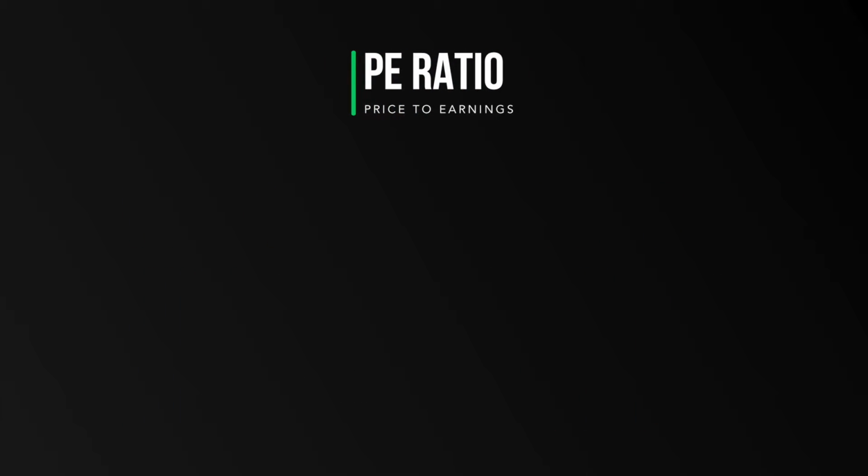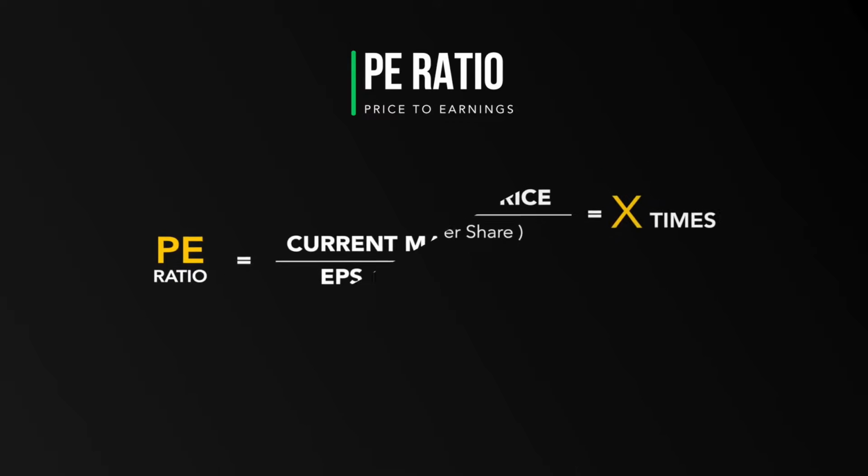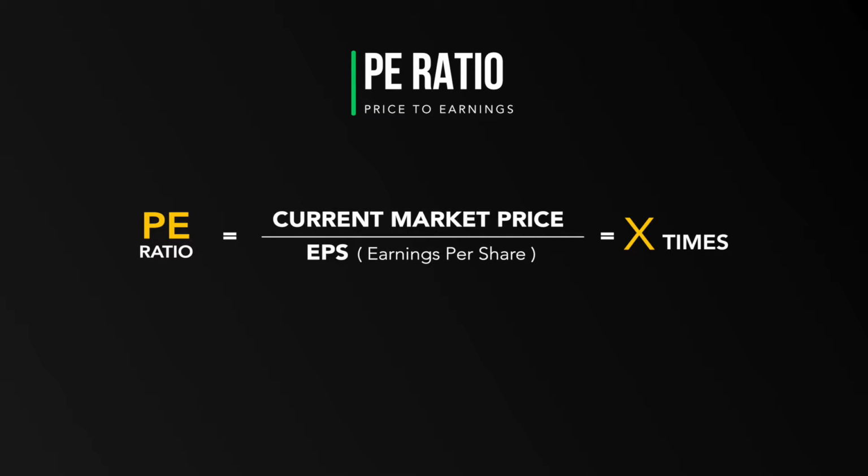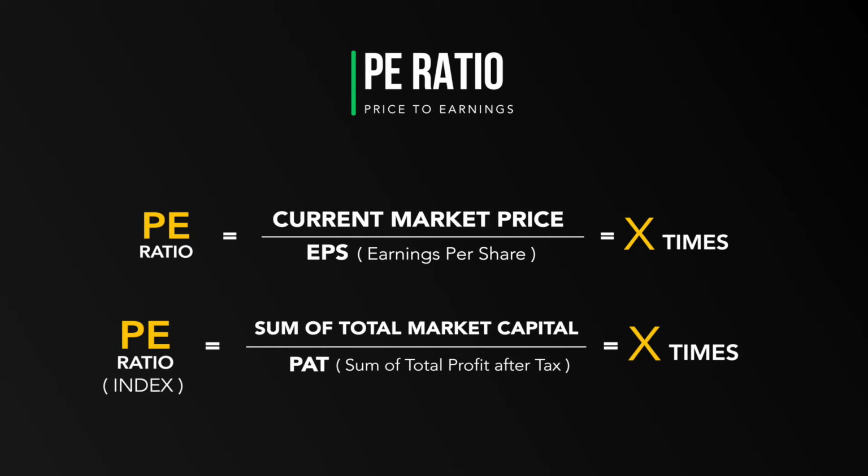So moving on, let us look at the formula for the price to earning ratio. We will talk about the formula a bit and then move on to the data. The formulas are given just so that you understand what exactly the PE ratio is and how we derive it.